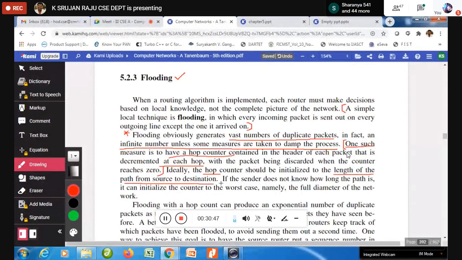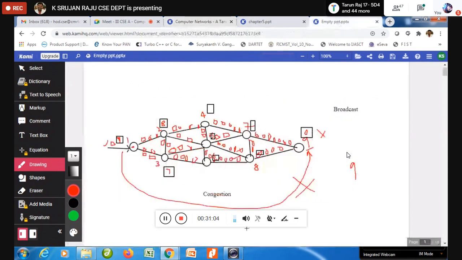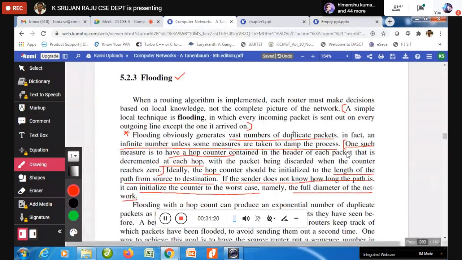Don't worry. If the sender does not know how long the path is, it can initialize the counter to the worst case, namely the full diameter of the network. What is the full diameter of the network here? It is 1 to 9 nodes, so this is the 9 which I have taken here. When you do not know, don't worry, just keep the full length. This is one important aspect. Has everybody understood the first important point?